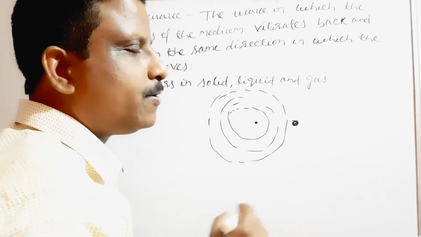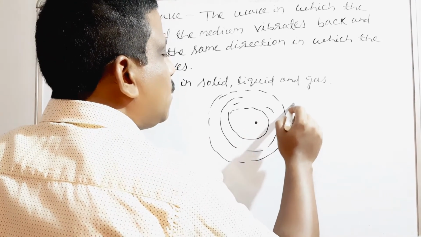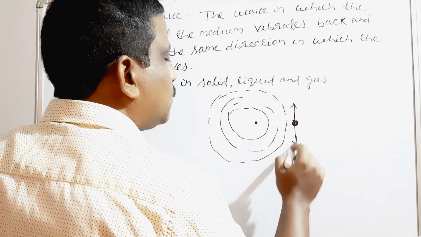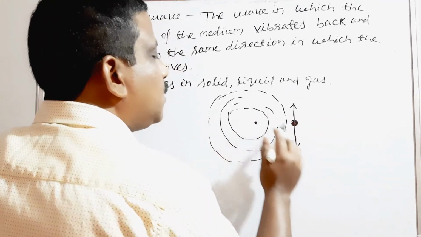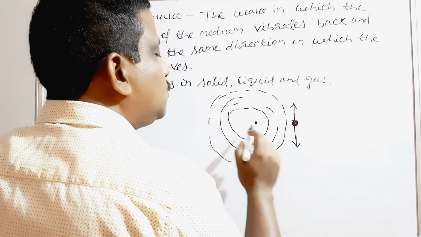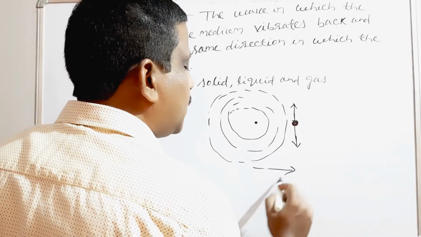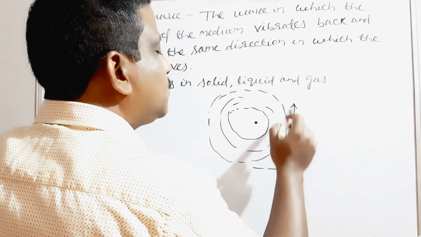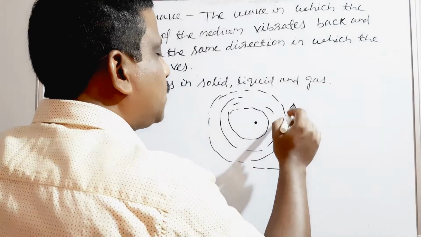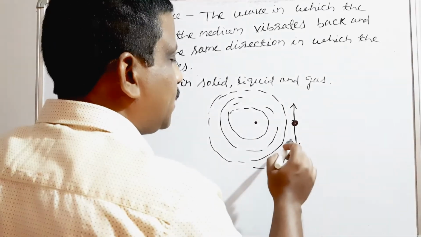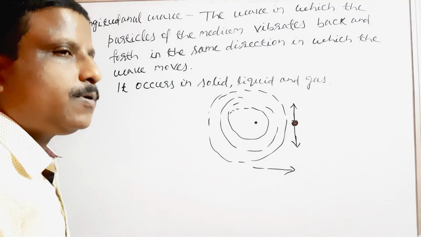If you try it, you will observe the cork moves up and down, up and down. Never will it move forward or backward. So here the direction of the wave is in this direction, but the particles of the medium vibrate perpendicularly, in the upward and downward direction, making an angle of 90 degrees. So this type of wave is called transverse wave.